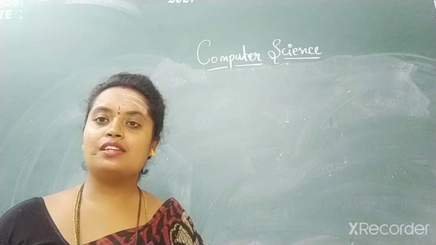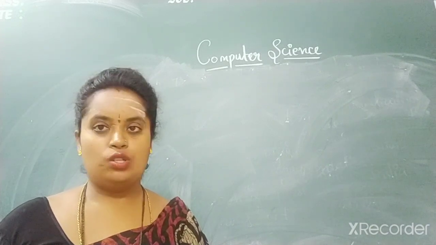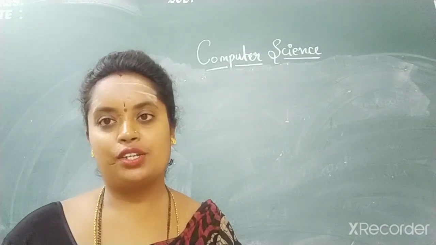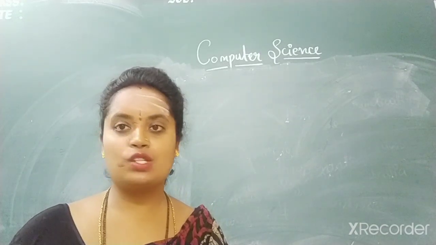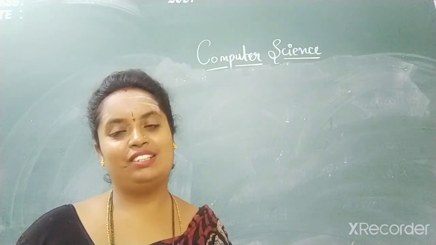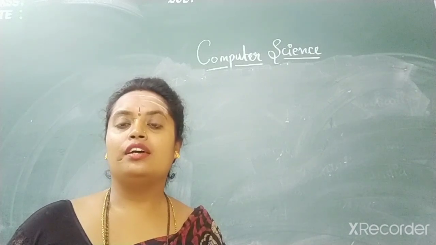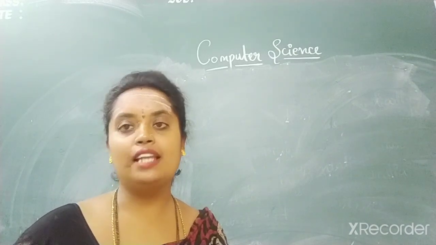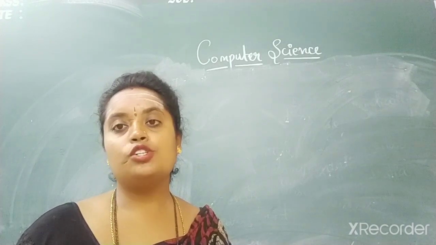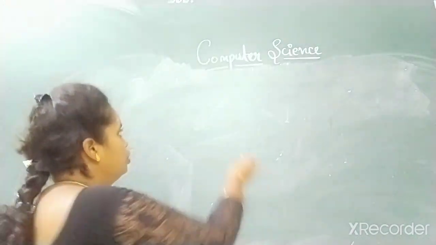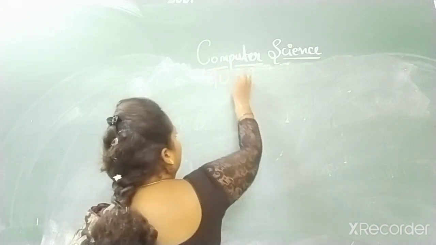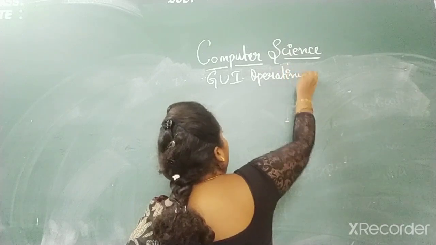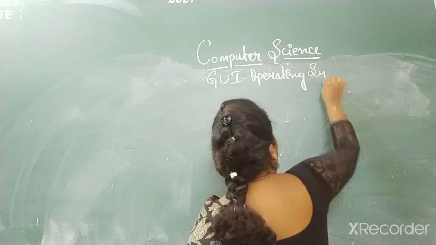So in the last class, we had discussed the exercises of the first topic. Very good. Hope all of you have written it in your notes and completed your notes as well as your textbook. Today, we'll be continuing with the second chapter, which I had started in the last class. What was the topic of the second chapter, children? GUI operating system. Yes, GUI operating system.